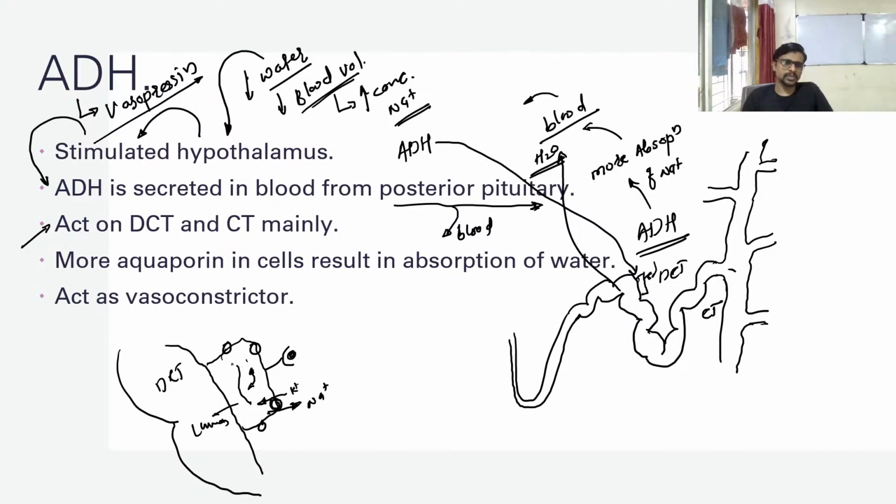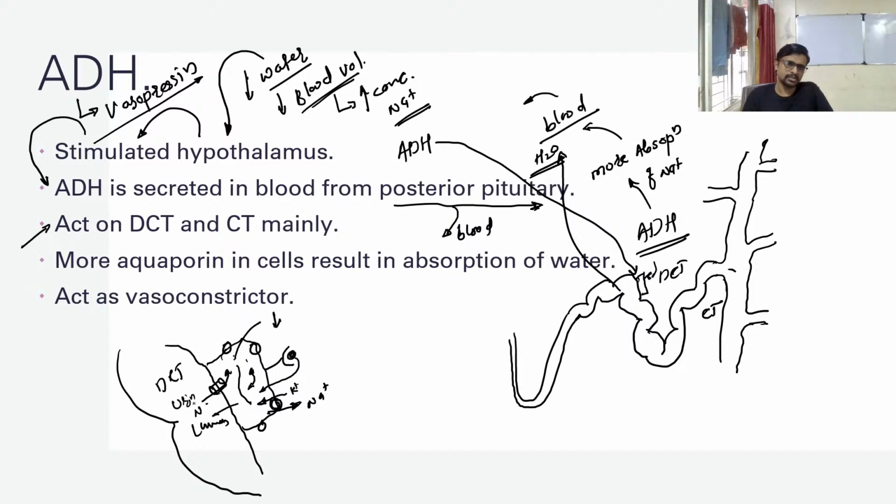But now it is only about this cell. Now just think, our urine is here, so there is no effect on urine. So after some time the sodium concentration in this cell is going to decrease, and that's why the second effect of ADH on this cell is the expression of a second pump. It is not active, but it is placed here, and due to the concentration gradient the sodium is now